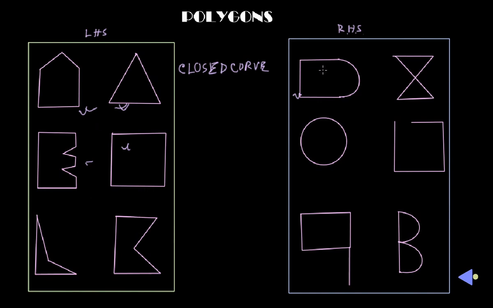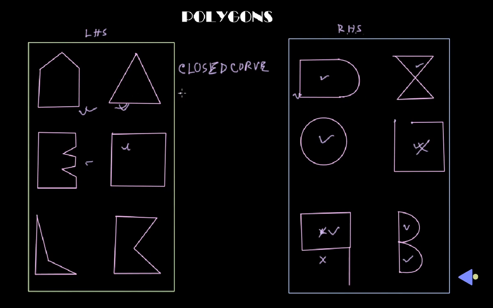On our right hand side, this one is a closed curve, this one is a closed curve, the circle is a closed curve, but this one is not a closed curve. Why? Because the starting point and the ending point stay apart from each other. That means they are not meeting at the same point. So that is not a closed curve, and that is also not a closed curve. This part is closed, but the half part is not, so as a whole, the figure is not a closed curve. Finally, the last shape is also a closed curve. So those shapes on the right hand side satisfy our first condition.